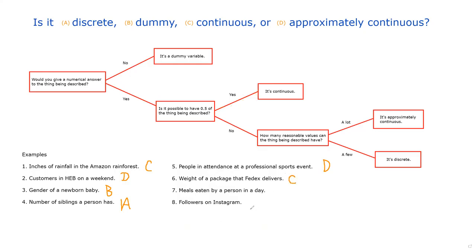Meals eaten by a person in a day. Well, let's ask yourself, how many meals do you eat in a day? Probably most people say, you know what, I'm the kind of guy who skips breakfast, so I only eat lunch and dinner. Maybe I snack a bit, so I have 3. Some people have 3 square meals a day, but then they go out on 6th Street and get really hammered, and they want a Taco Bell right now at 1 in the morning, so we'll count that as well.